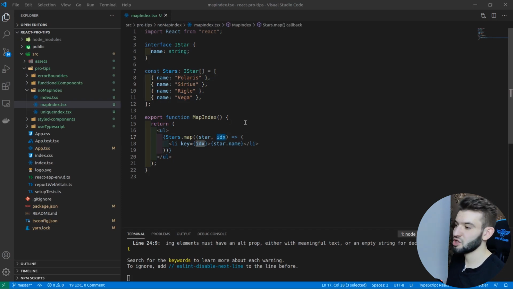So that's the reason. But in this one, it's always going to be the same. It's always going to start from 0 up. And if you've got an application that changes the order pretty much, for example drag and drop where you can change the order of the items and all that kind of stuff, it's going to become messy, and React won't be able to know which one to update, and that's where you start getting bugs and all that kind of stuff.